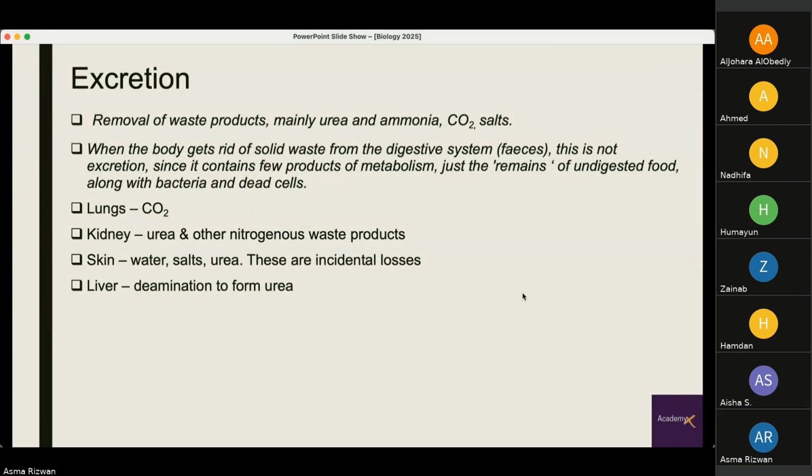Now, excretion is the removal of waste products, mainly urea and ammonia, carbon dioxide, and salts. When the body gets rid of solid waste from the digestive system in the form of feces, this is not excretion. It contains few products of metabolism, just the remains of undigested food, along with bacteria and dead cells. So there's a major difference between excretion and this process, when the body gets rid of solid waste product, which is known as egestion.